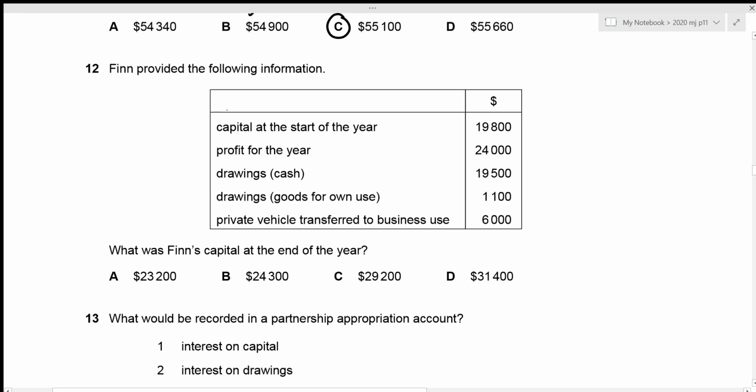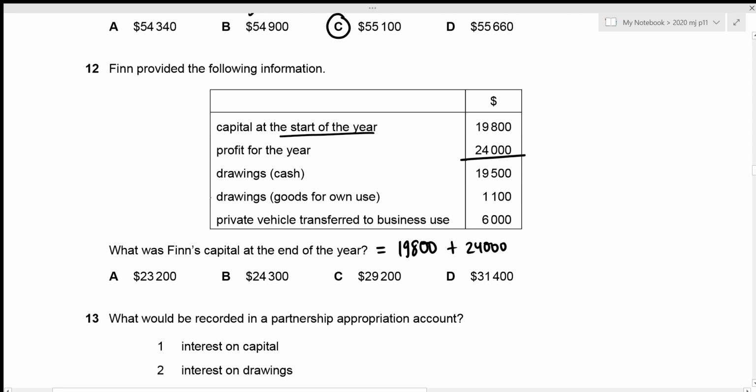Fin provided the following information. We are given the information regarding capital, profit, drawings and vehicle transfer to business use. Now we need to figure out Fin's capital at the end of the year. So we obviously have to start with the capital at the start of the year, which is given to be 19,800. Then we have our profit for the year, which is added to the capital. So we need to add this value of 24,000 as well.